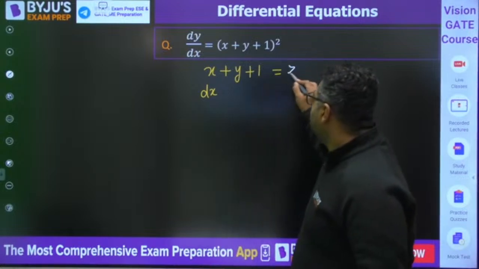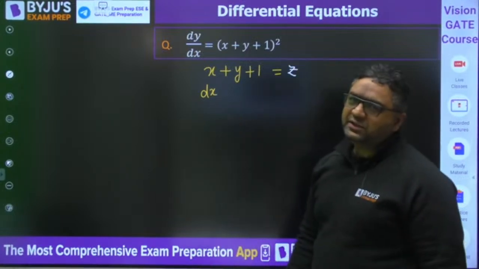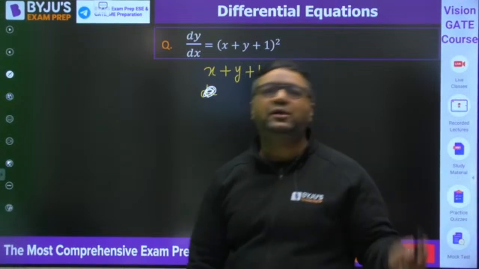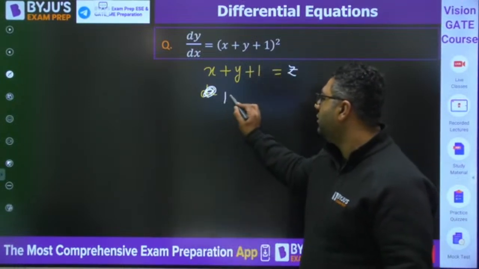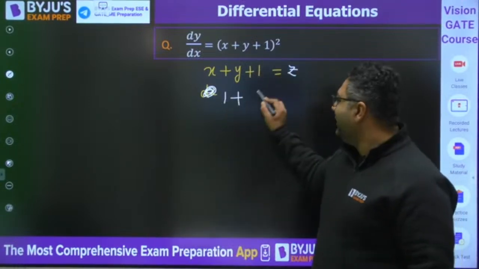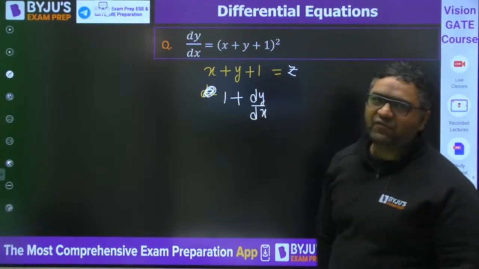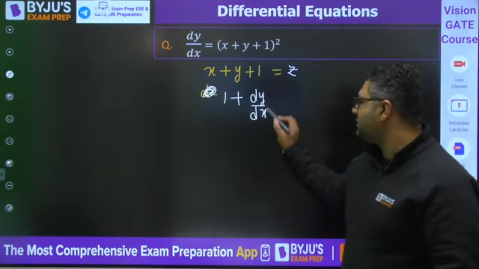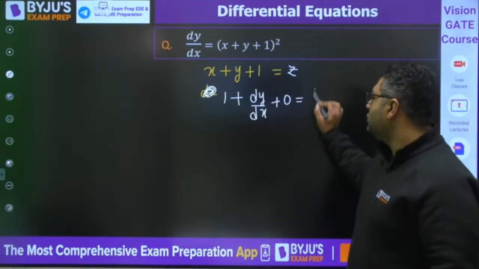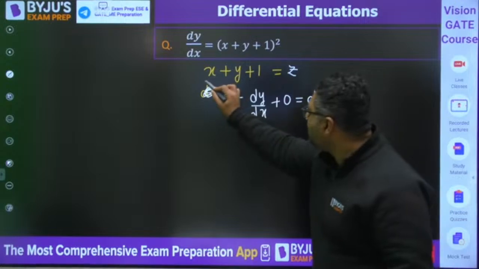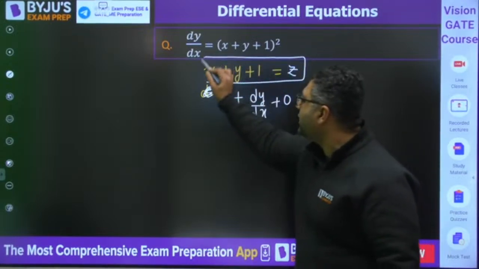Let us say z. Now I am going to differentiate it with respect to x. When I differentiate x with respect to x, it comes out to be 1 plus dy by dx, plus the derivative of 1 which is 0. It is going to be equal to dz by dx. So you have assumed x plus y plus 1 as equal to z.